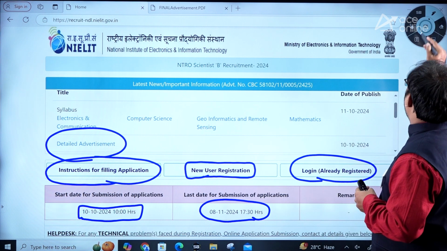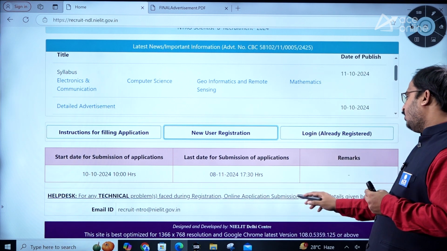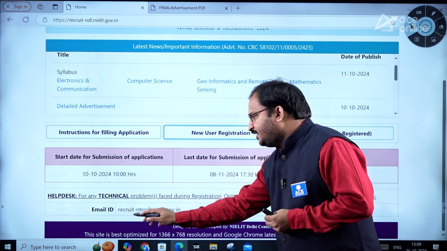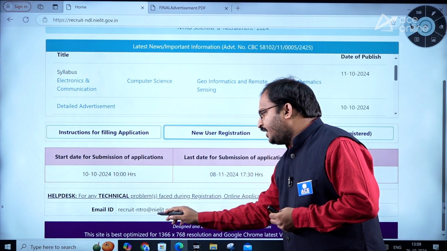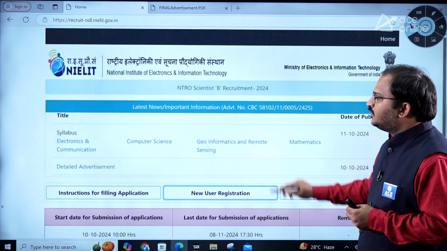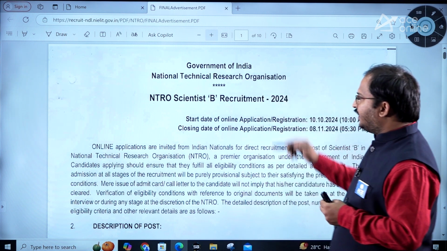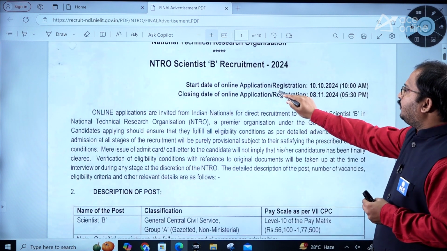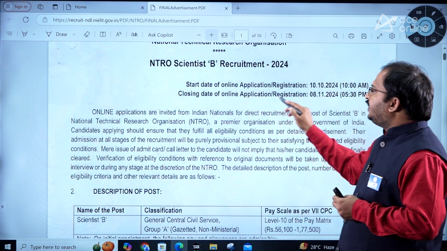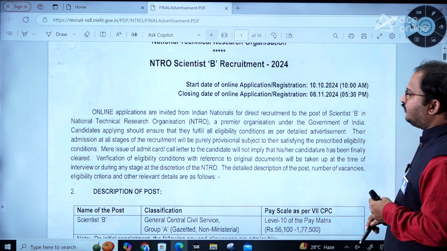For any technical problems faced during registration or online application submission, contact at the details below. The email ID is given: recruit-ntro@nielit.gov.in. So this is the thing, dear students. Now let us see the detailed advertisement. If you click on the detailed advertisement, it will be opened like this. Here, start date of application is 10th October 2024 at 10 AM, and closing date of online application registration form is 8th November 2024 up to 5:30 PM.